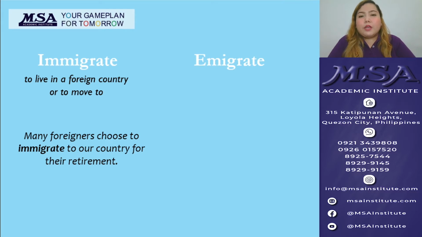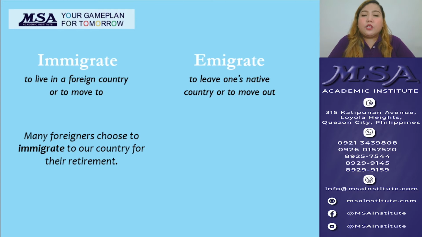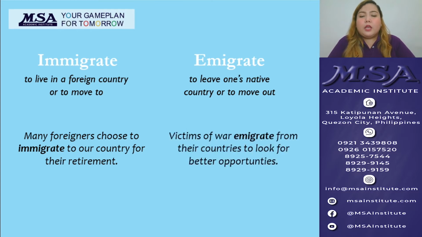However, emigrate with an E means to move out from one's homeland or country. For example, victims of war emigrate from their countries to look for better opportunities. Now, in this sentence, I'm trying to say that victims of war move out of their countries to look for better opportunities. Now, let's try to fill in the blanks in the next sentences.